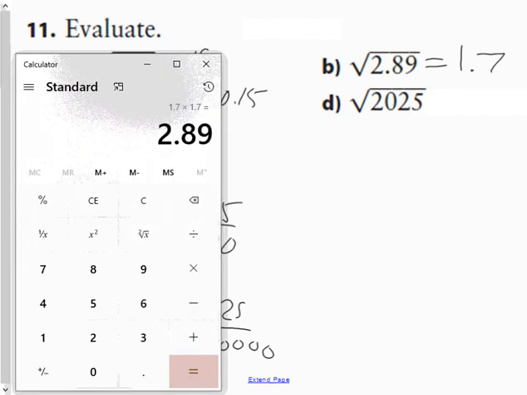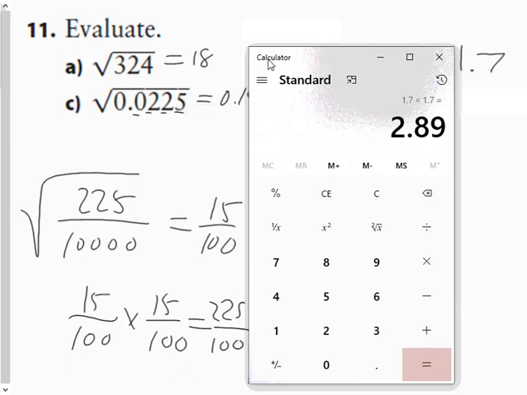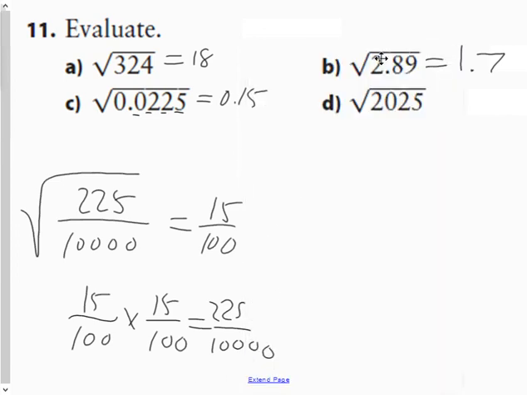Double check with the calculator. What is the square root of decimal 0.0225? Square root button. It is 15 hundredths.